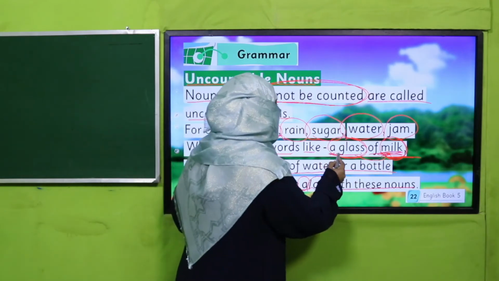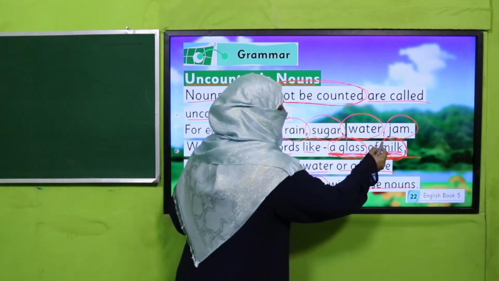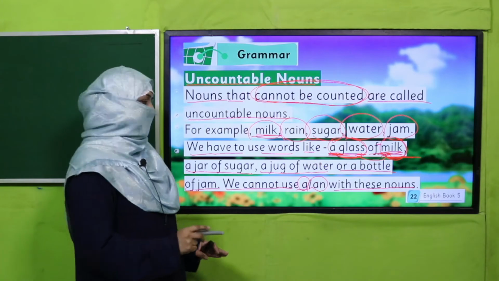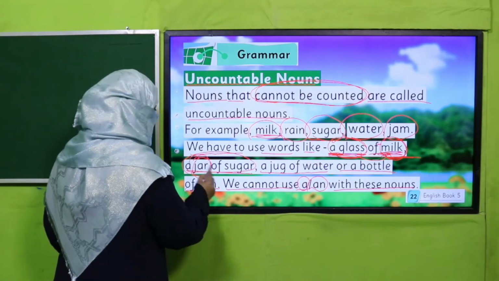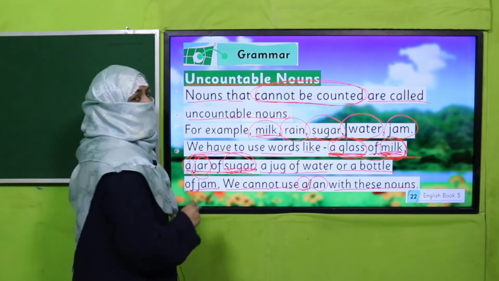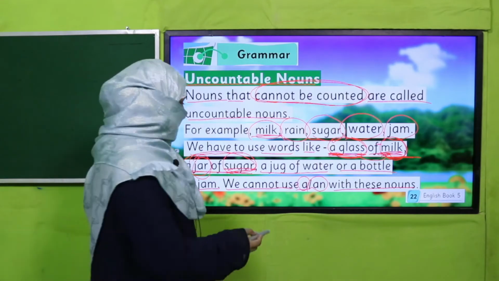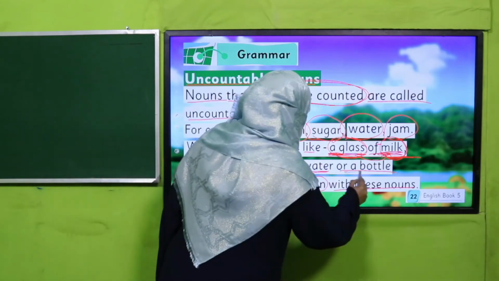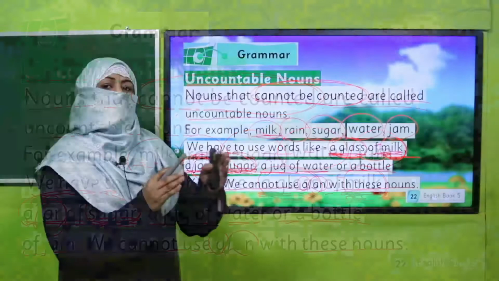Give me a glass. Now, glass is countable. That's why I put a over here. And with milk, I will not use a or an. Do you understand how do we say it? A jar of sugar. Now, jar is countable, a jar, but sugar is not countable. I will not say, give me a sugar. That's wrong. All right. So, a jar of sugar, a jug of water, a bottle of jam. Do you understand the concept of countable and uncountable?